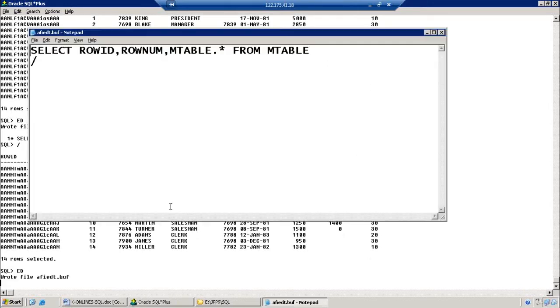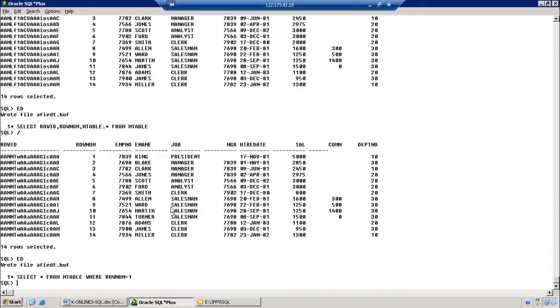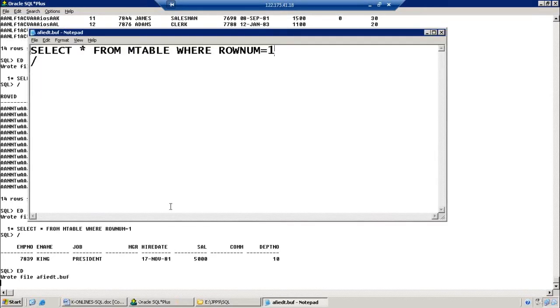Let us say I want to see the first record of the table using ROWNUM. SELECT * FROM EMP table WHERE ROWNUM = 1. Clear? Then the system is automatically going to retrieve the first record of the table. In the same manner, let us check it.